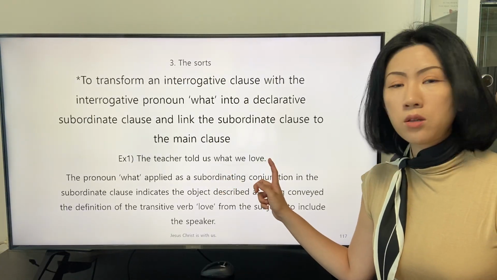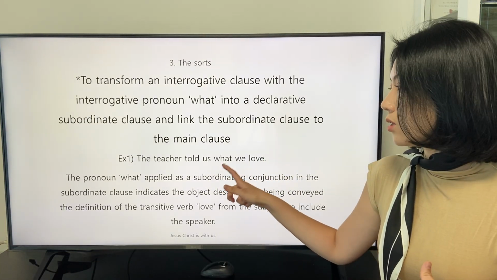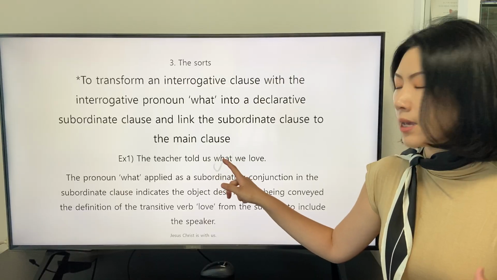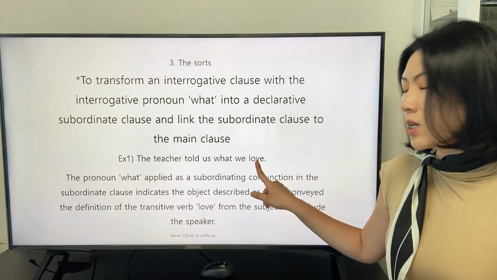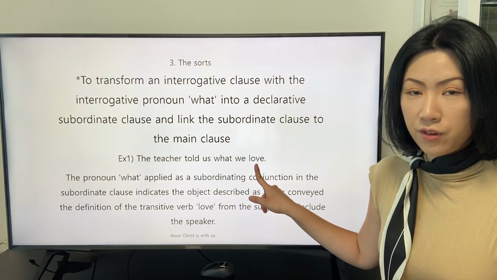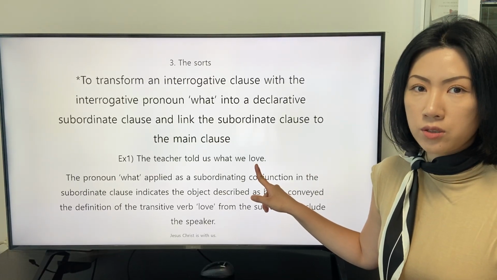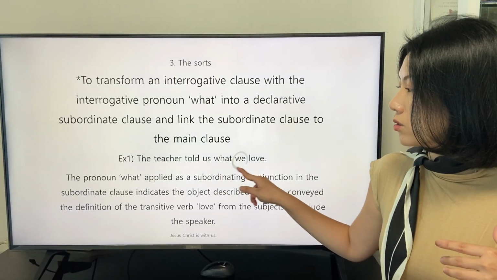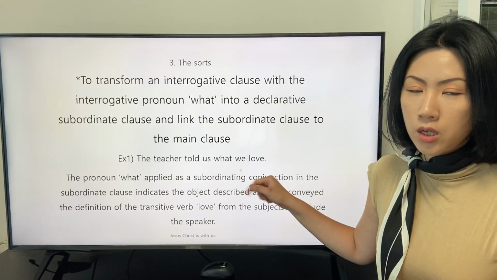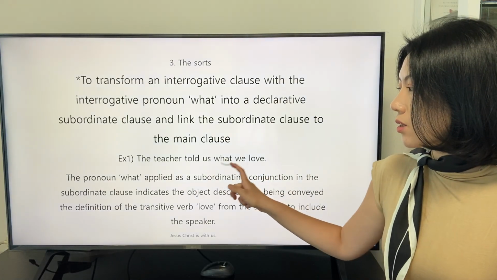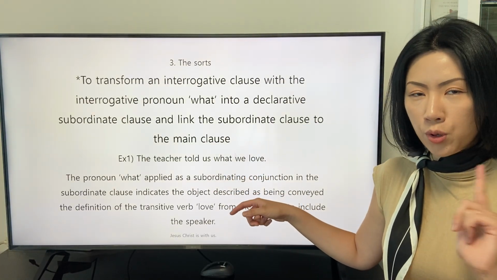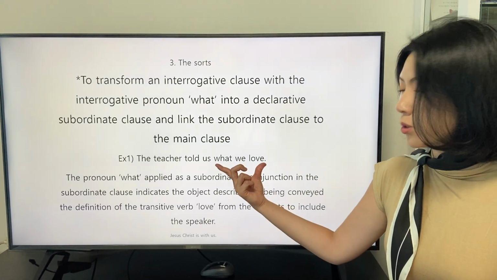In the subordinate clause, we can find that the object indicated by the pronoun what is the object of the transitive verb love to receive the definition from the subject. So we can say that the pronoun what has the role of the object in the subordinate clause as well.